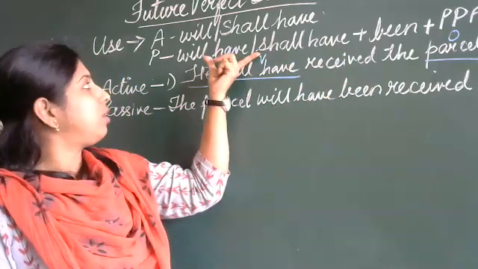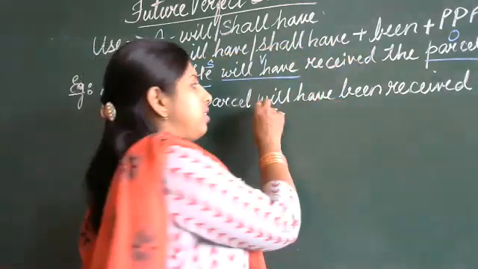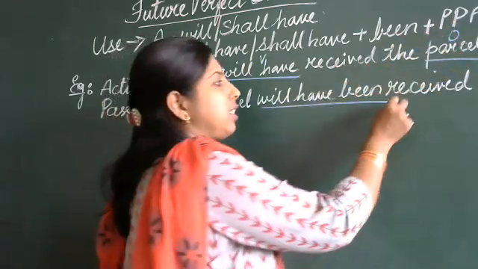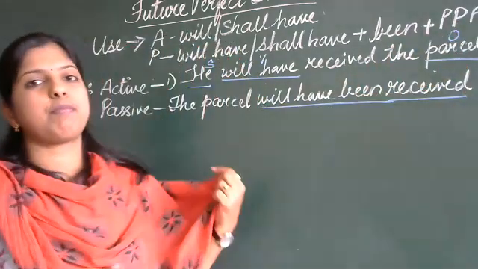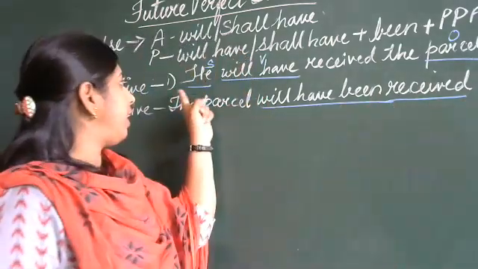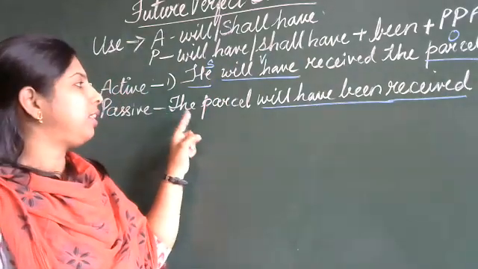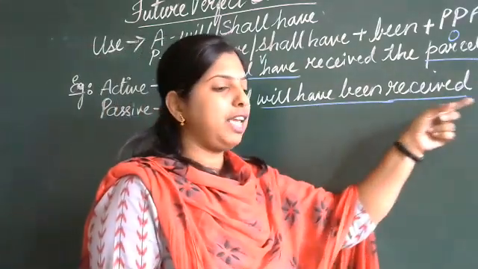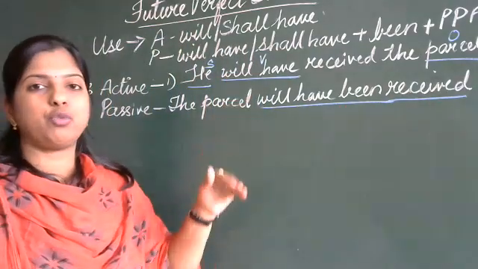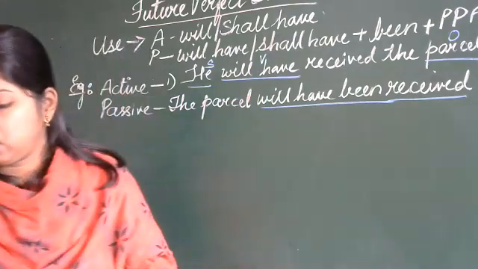Then will have been, then plus the past participle, received. Will have been received by, he changed to him. So the sentence goes this way: the parcel will have been received by him. Clear? Did you understand the change we have made in this sentence? Yes, ma'am.